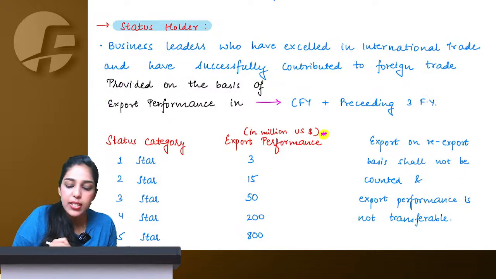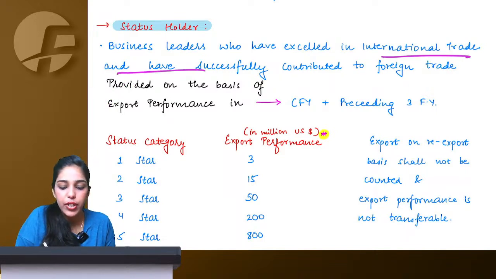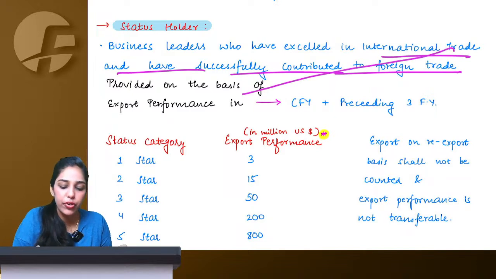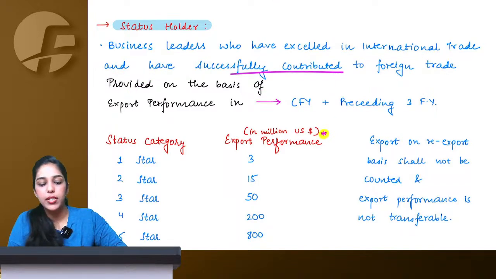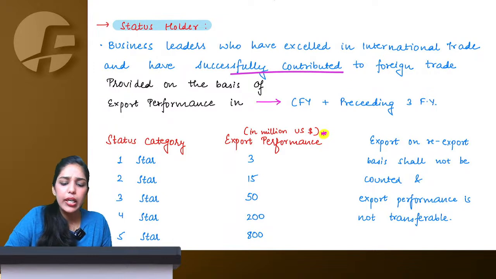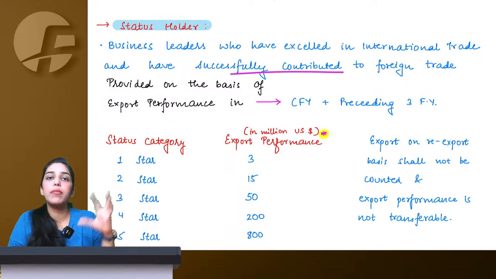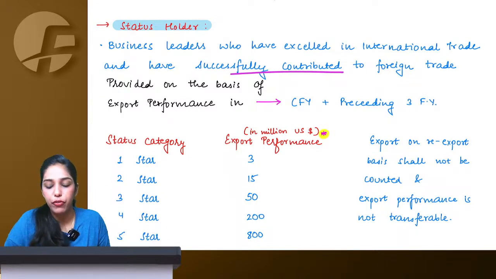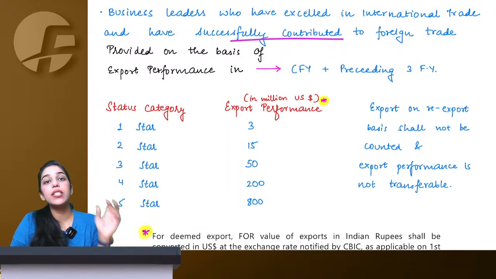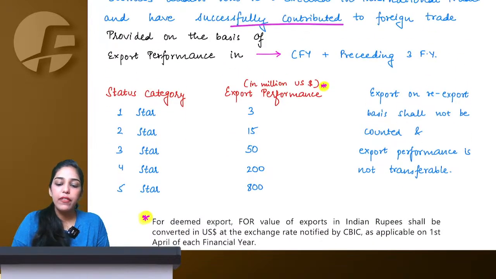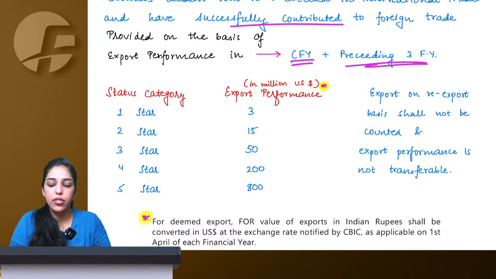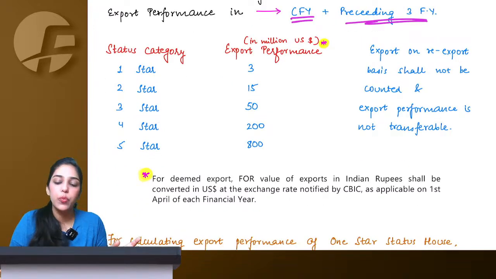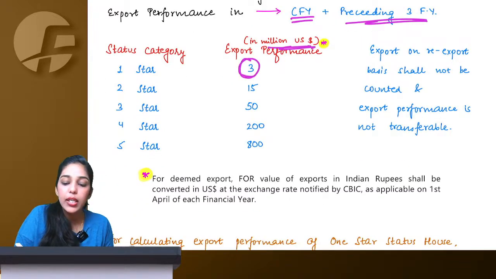Now, business leaders who have excelled in international trade and have successfully contributed to foreign trade are recognized on the basis of export performance. Now, what is my current year export performance plus what was my preceding 3 financial years export performance? Based on that, government gives us status. Means let's say if in the current financial year and preceding 3 financial years I have exported goods worth FOB of $3 million US.